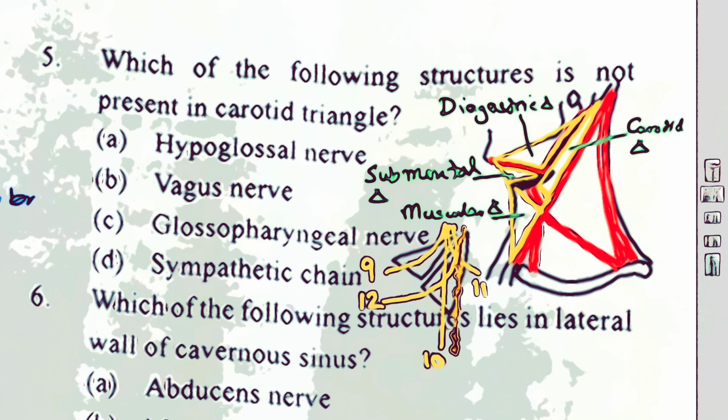So the hypoglossal nerve will be a content of this carotid triangle, the vagus nerve will be a content. The glossopharyngeal nerve, I have shown you that it is a content of the digastric triangle, but it's not a content of the carotid triangle. The sympathetic chain will be there in the carotid triangle.